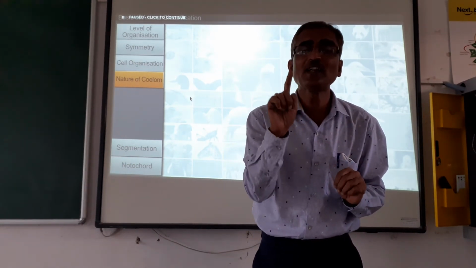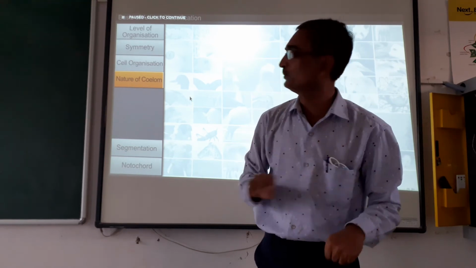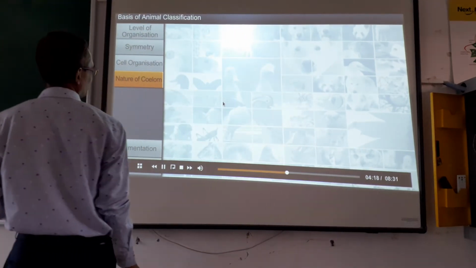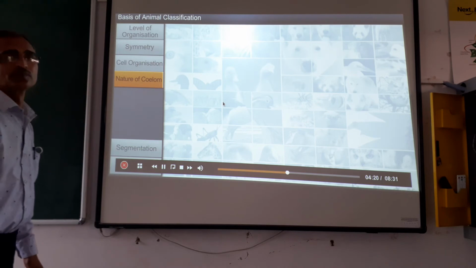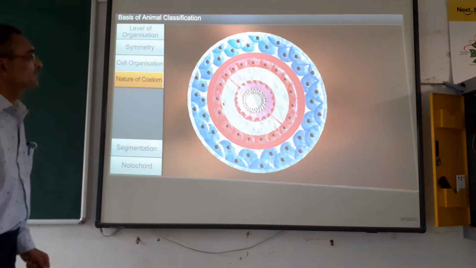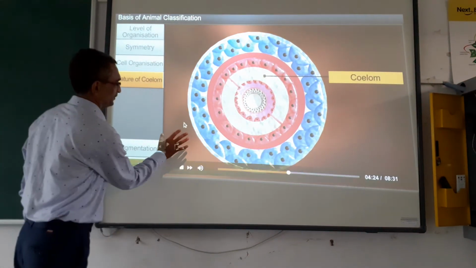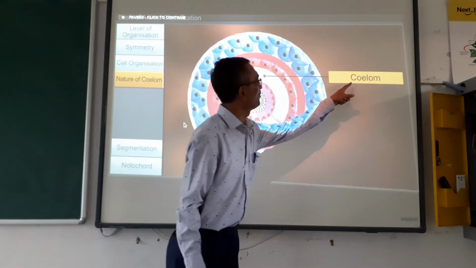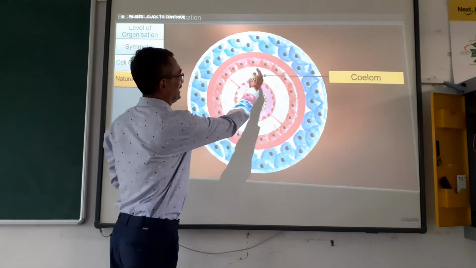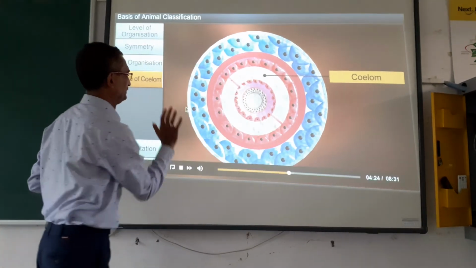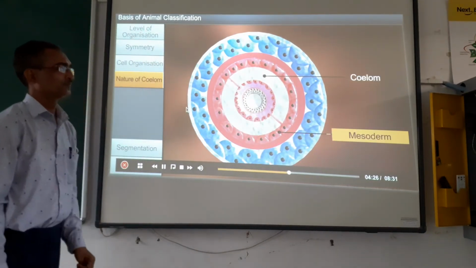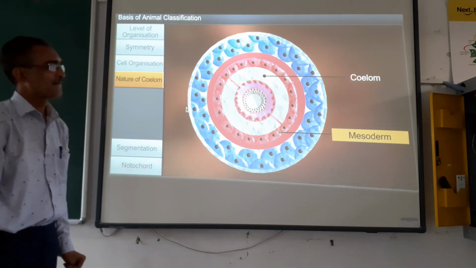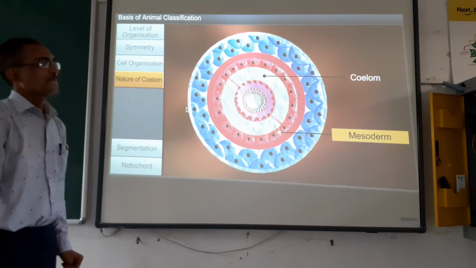Animals are classified by the nature of coelom. The coelom is the body cavity, this open space lined by mesoderm. The presence or absence of this cavity helps classify animals.